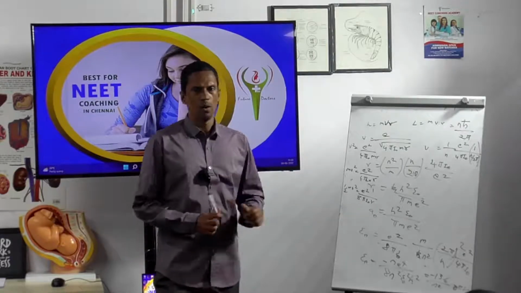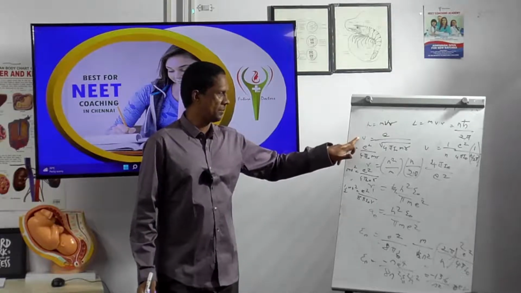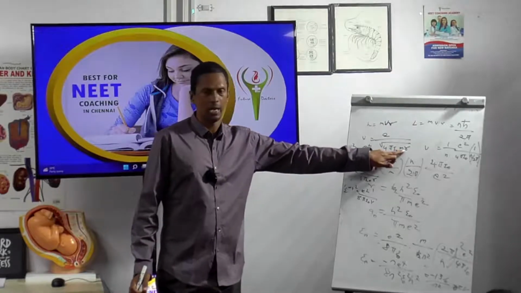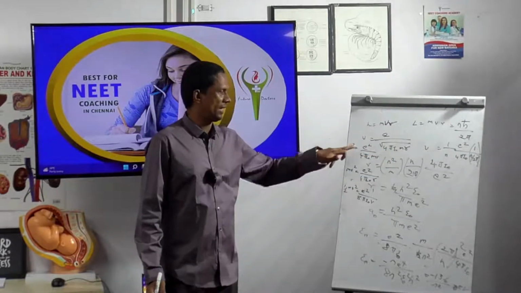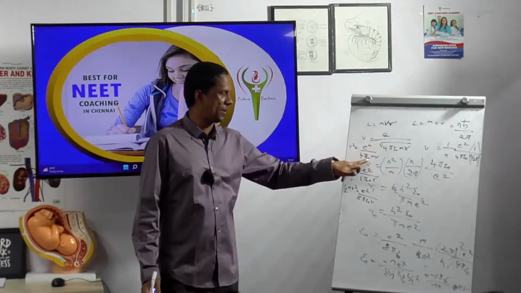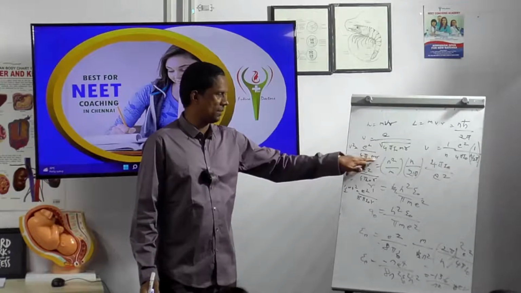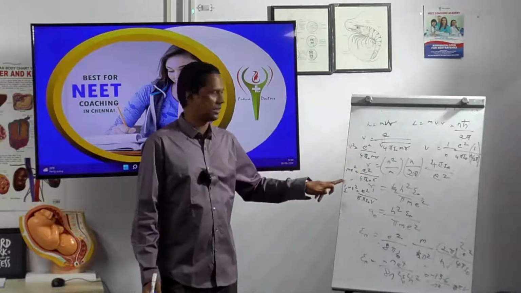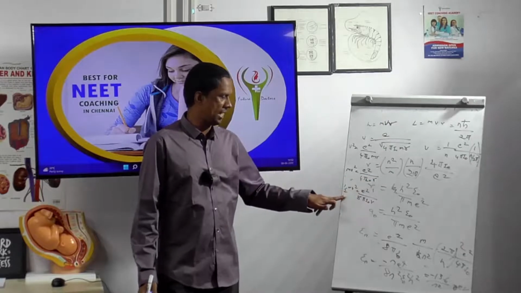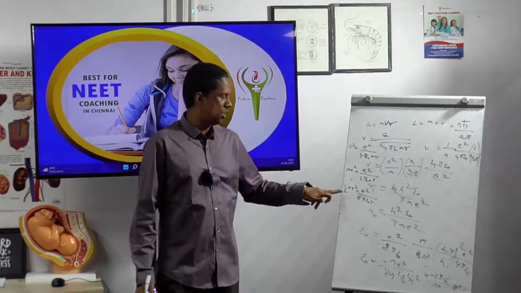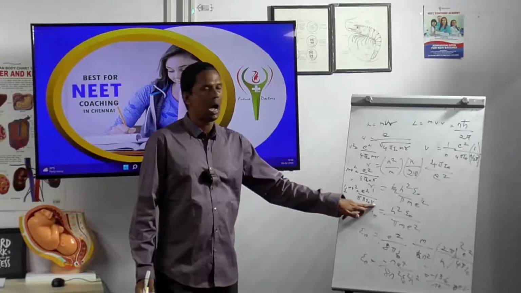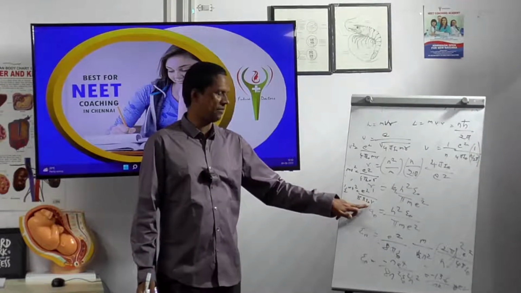First I am taking V is equal to E divided by root of 4 pi epsilon 0 mr. Squaring both sides, you will get V square is equal to E square divided by 4 pi epsilon 0 mr. Taking m outside, mv square is equal to E square divided by 4 pi epsilon 0 r. Now multiplying by half on both sides, half mv square is equal to E square divided by 8 pi epsilon 0 r.